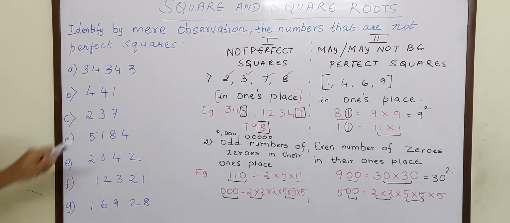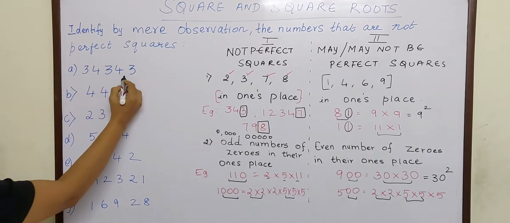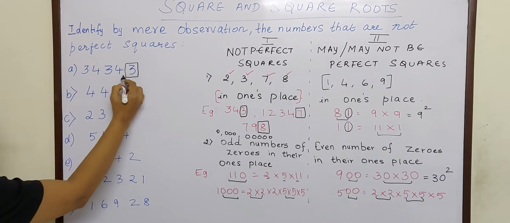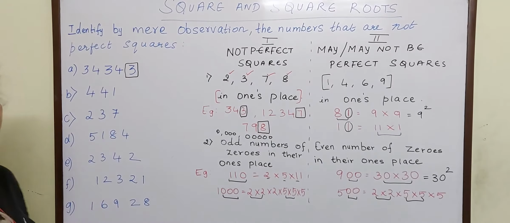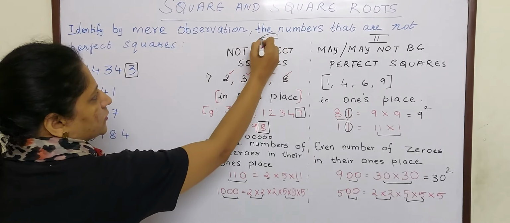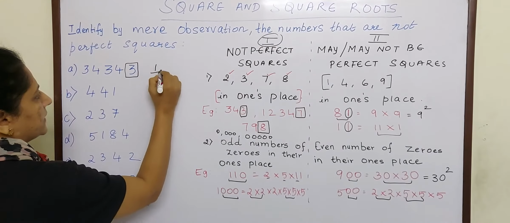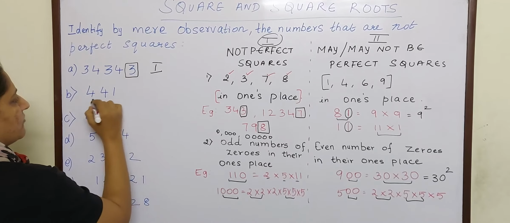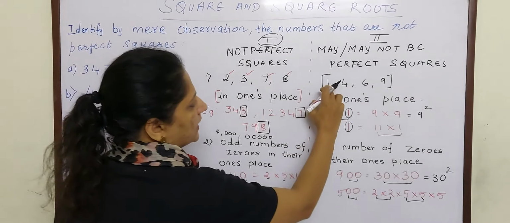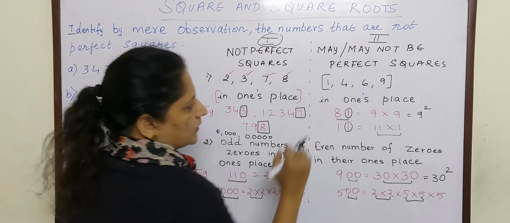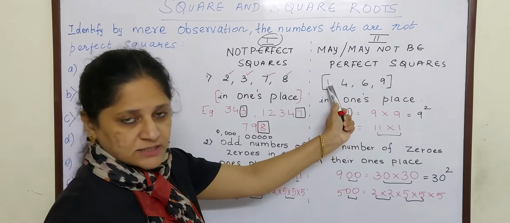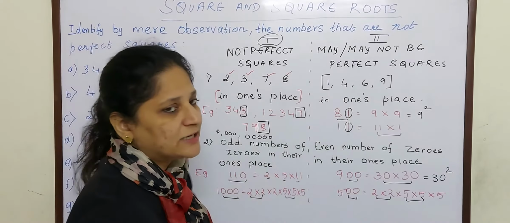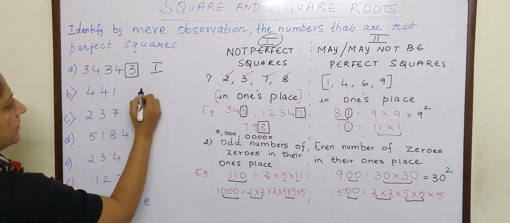So the first number is 34343. What is there in the ones place? The ones place is 3, so it is not a perfect square. It comes under rule number 1, Roman numeral 1. Next, 441. It comes under 2, Roman numeral 2, which says that if the digit in one's place is 1, then it may or may not be a perfect square.